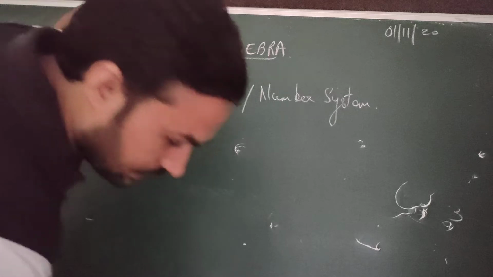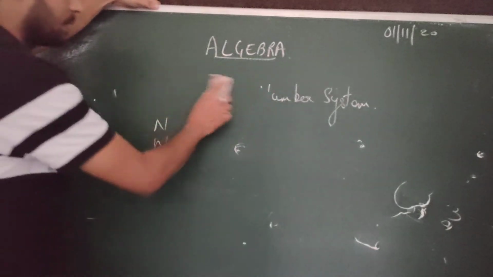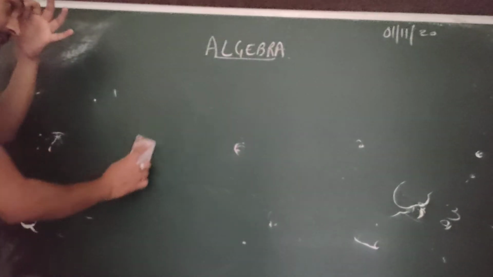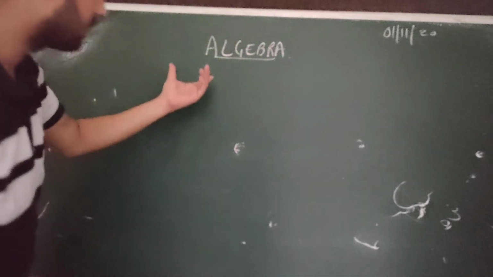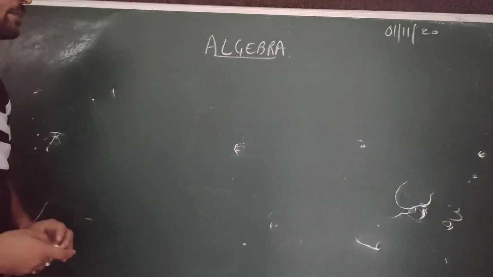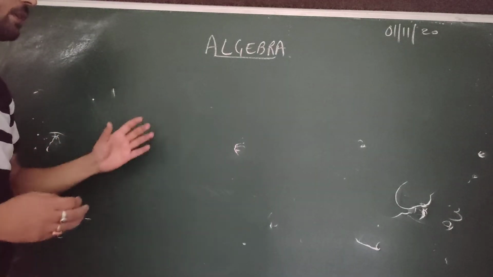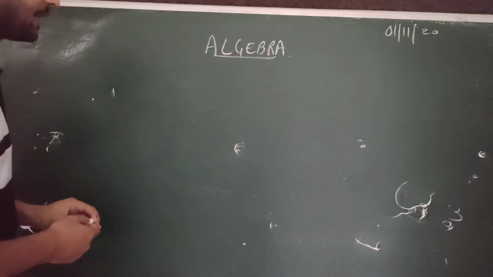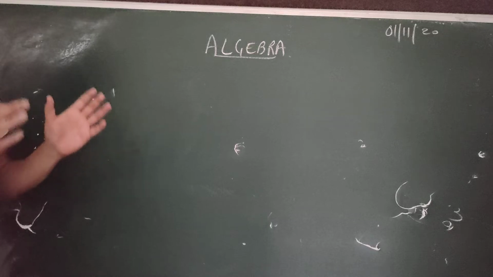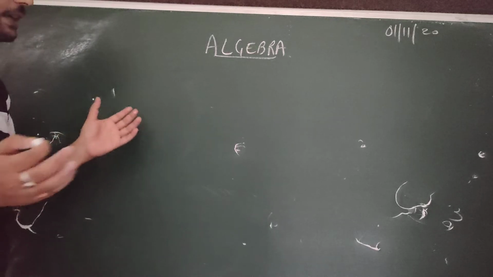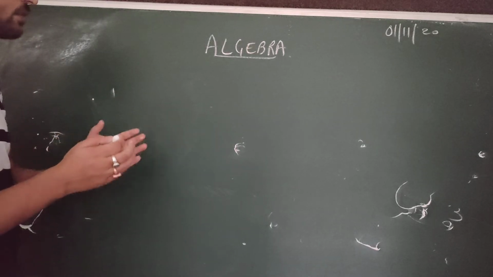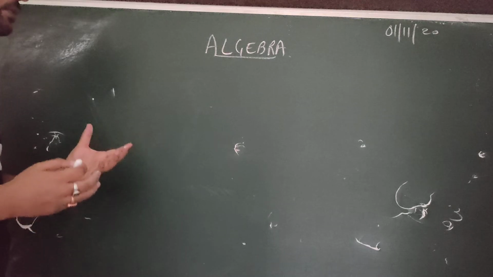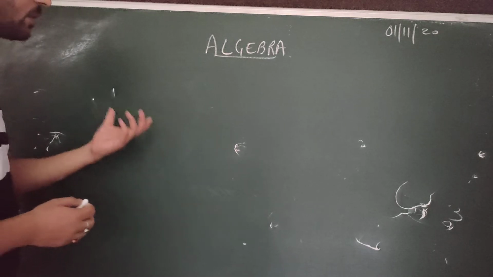But what happens in algebra is, and this is where the class 6 students normally, that is where algebra starts in CBSE, they face a lot of problems. They don't understand what is happening because of the variable. Algebra talks about numbers and variables combined together. So when numbers and variables are combined together, we get a new branch of mathematics that is called algebra.